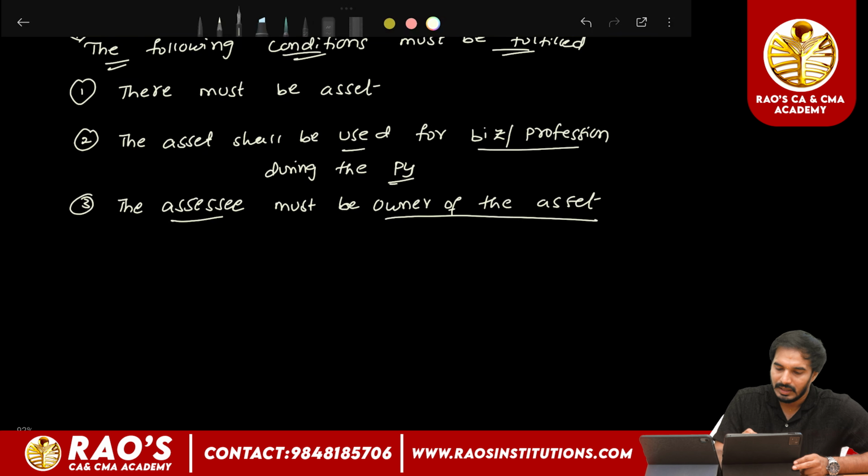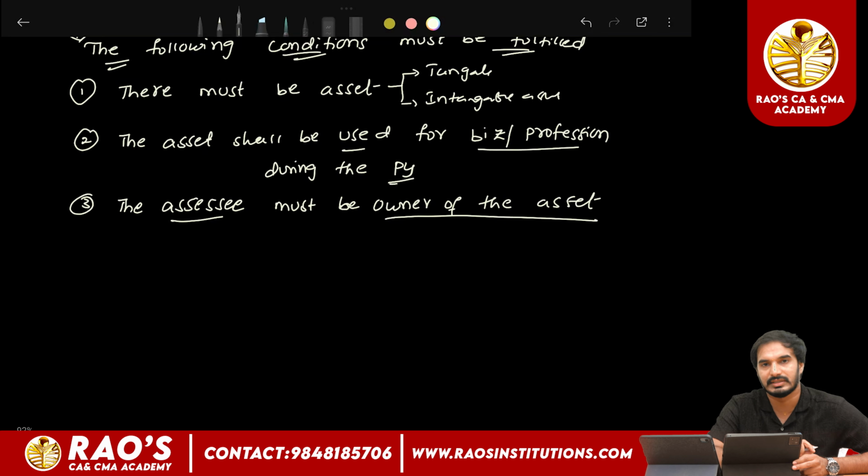The first condition is that there must be an asset. It may be a tangible asset or an intangible asset. Whether the asset is tangible or intangible, it should be used for the purpose of business or profession by the assessee during the previous year, and the assessee must be the owner of the asset.